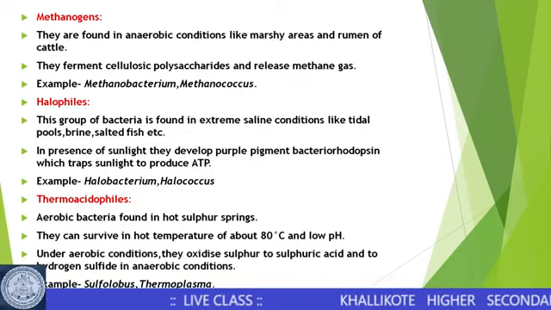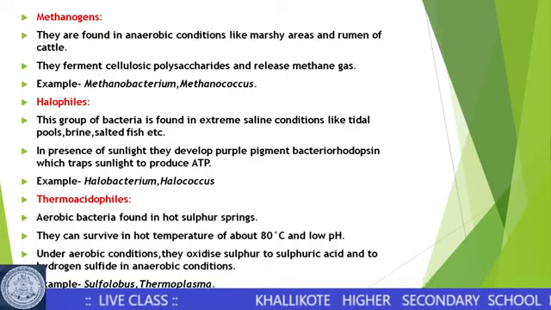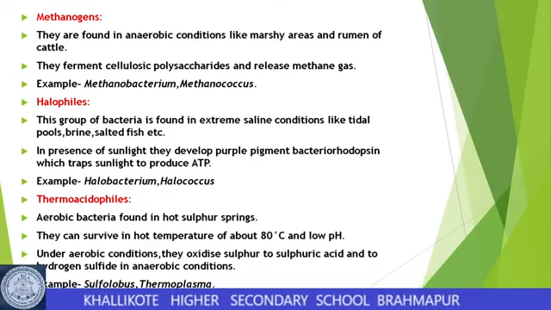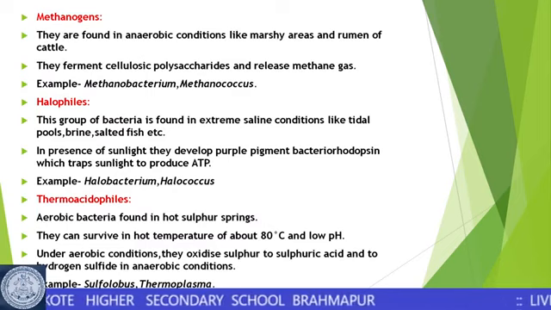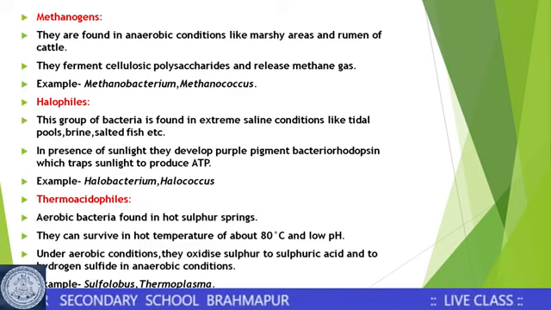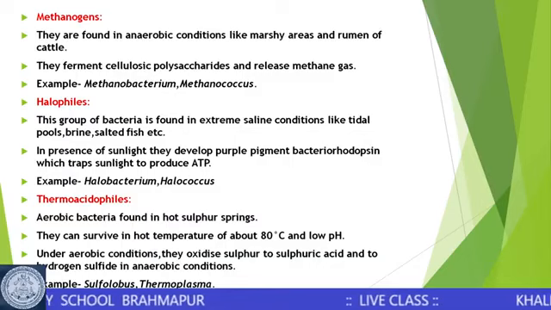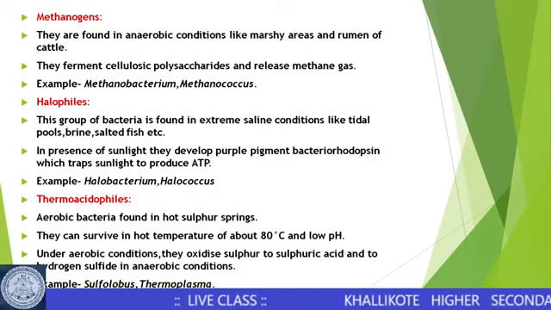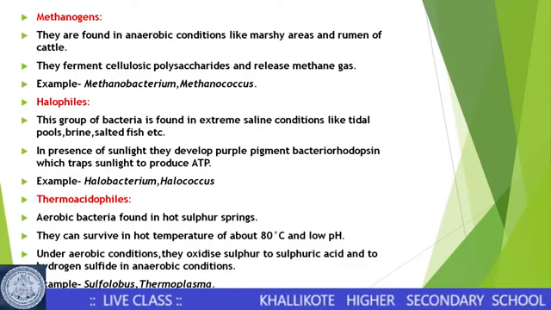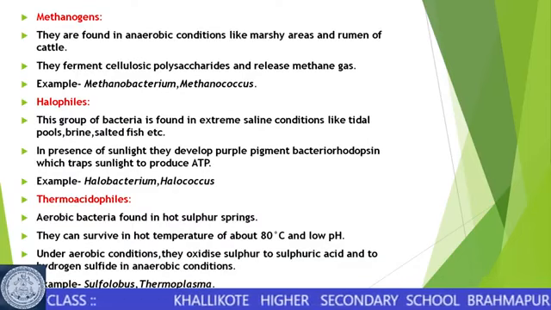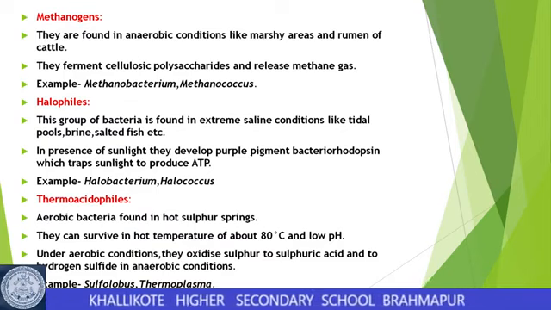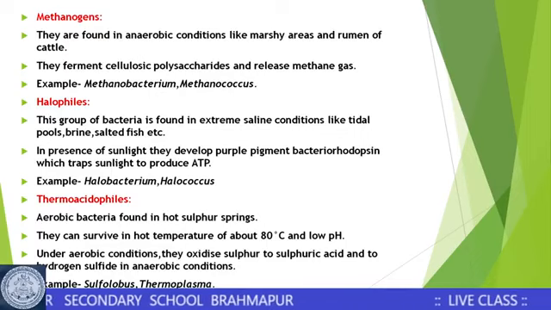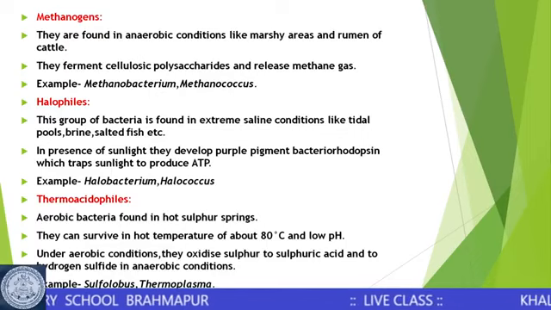So where are they found? They are found in anaerobic conditions where oxygen is not required. They are found in swamp areas, marshy areas where water remains stagnant and there is oxygen deficit, and also in the rumen of cattle. Rumen is the first part of the gut of cattle. What methanogens do is ferment cellulosic polysaccharides. Cellulose is the main constituent of any plant cell wall.